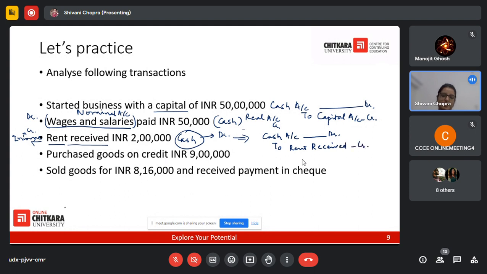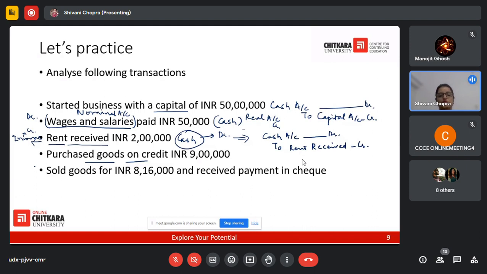Purchased goods on credit. Goods have been purchased on credit for rupees 9 lakh. What would be the entry here? Goods have been purchased, so purchases is the real account. Goods are coming in. On credit means you are creating a creditor. So here we have two accounts: one is the purchases account, another is the creditors account. So purchases account debit to creditors account with an amount of 9 lakh.